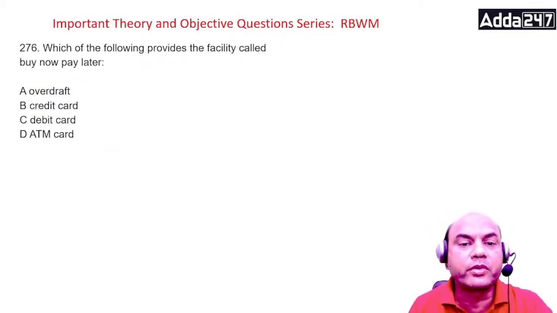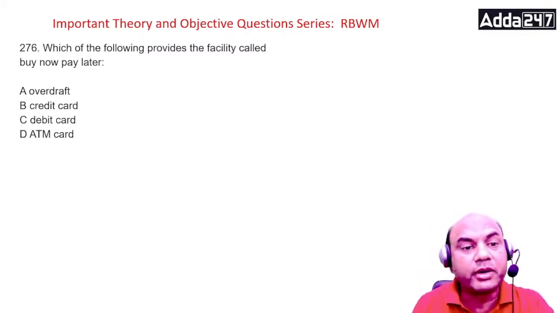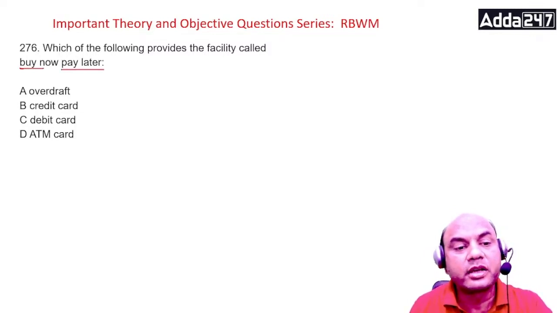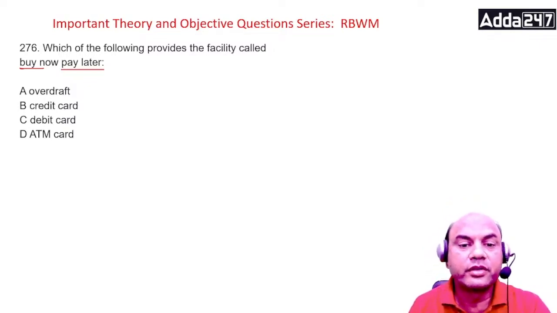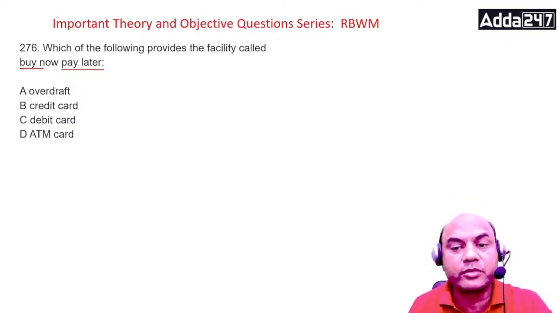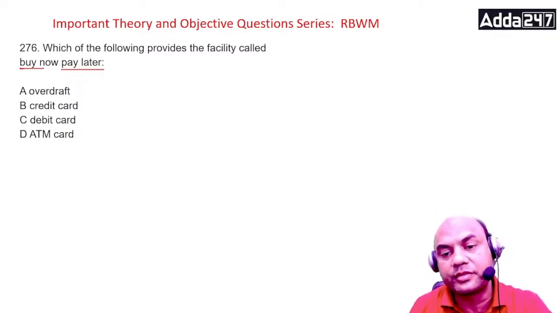Which of the following provides a facility called buy now pay later? Overdraft, credit card, debit card, and ATM card. Which of the following provides this feature of buy now and pay later? Think.